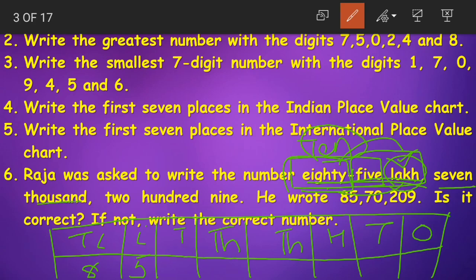Next 7,000. Now 7 is at which place? 7 is at thousands place. I'm so sorry, if it was at 10,000s place, it should be 70,000. But it is in which place? Thousands place. 7,000. So 7 to be written at thousands place. Next 200. 2 is at which place? At hundreds place. Then we are having 9. We are simply having 9. Yes, children? What does that mean? 9 is at ones place.